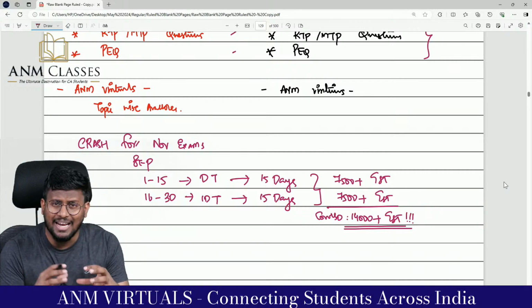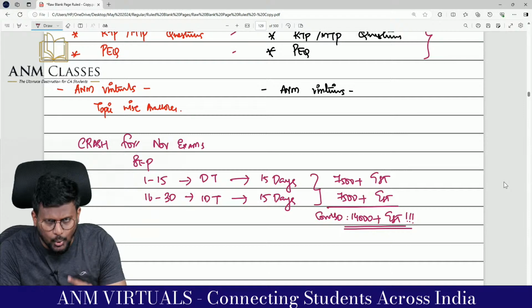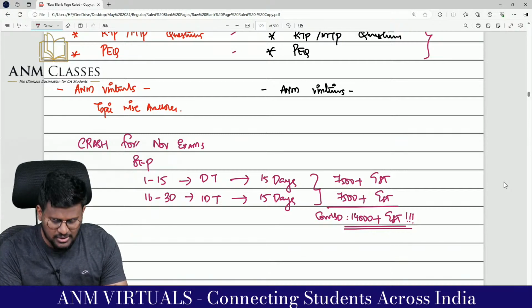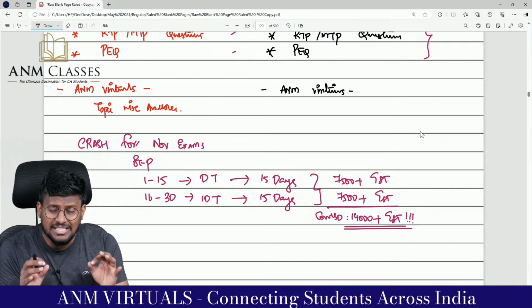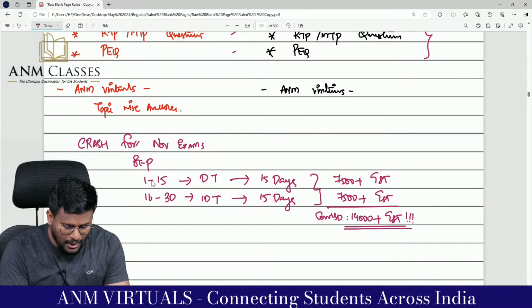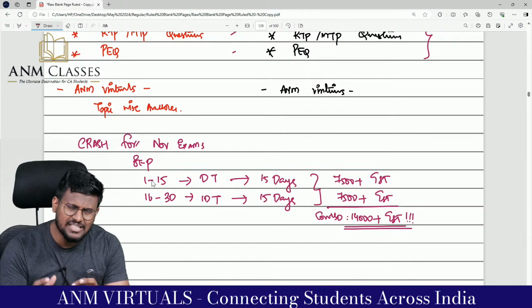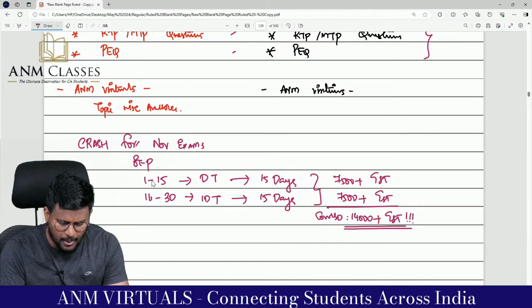will there be no crash for November examination? Yes, every batch, regular and crash, will be there for CA Final. For September month, we are planning crash, my dear lovable students. 1 to 15 days we are planning direct tax, and 16 to 30, another 2 weeks, we are planning indirect tax.